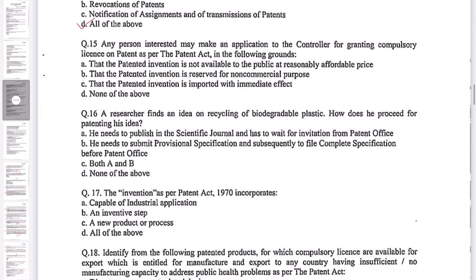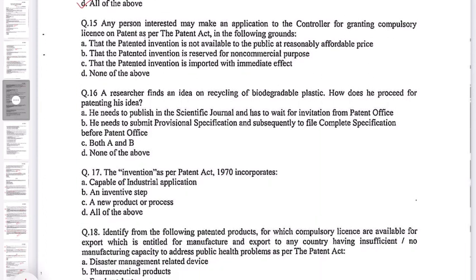Question number 15. Any person interested may make an application to the Controller for granting a compulsory license on a patent, as per the Patent Act, on the following grounds. A. That the patented invention is not available to the public at a reasonably affordable price. B. That the patented invention is reserved for non-commercial purpose. C. That the patented invention is imported with immediate effect. D. None of the above. So here option A, that the patented invention is not available to the public at a reasonably affordable price, is correct. And this is given in Section 84, that is compulsory licenses.